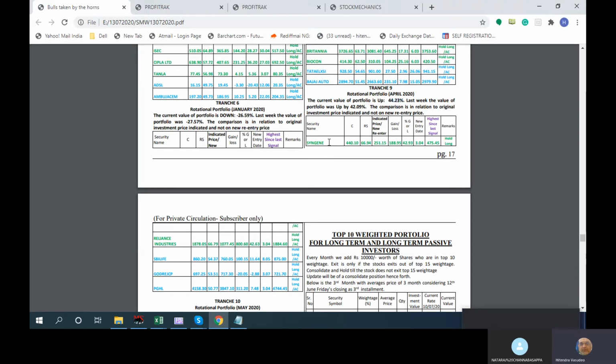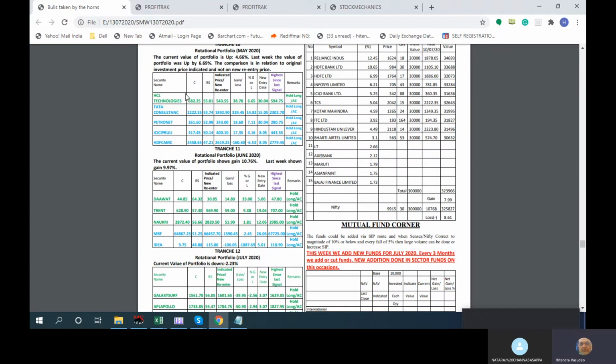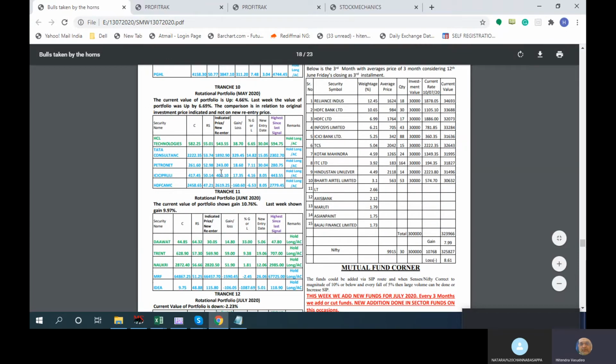Because it has Syngene, Reliance, SBI Life, Godrej Consumer, and Procter & Gamble. That was the April portfolio. Then we have this May portfolio, which has HCL Tech, TCS, Petronet, ICICI Pru, HDFC AMC. So HDFC AMC is slightly on a weaker note, but still it is on the positive side.